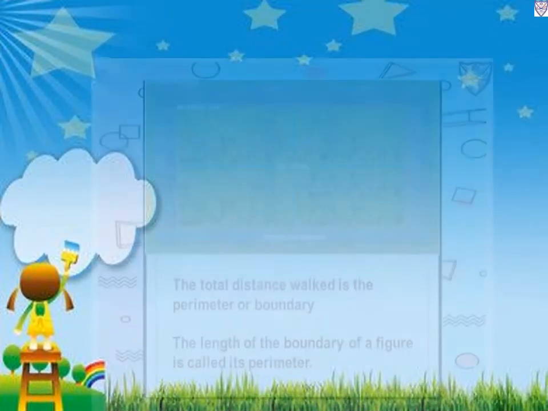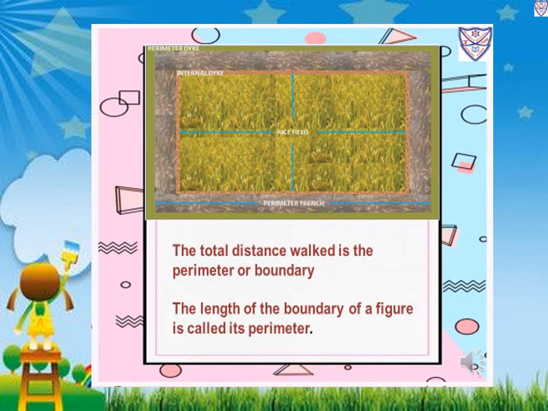For starting the chapter we will see what is perimeter and what is area. What is perimeter? Already we have learned. Perimeter means the length of a boundary of a figure is called its perimeter. Here, this is the length of the boundary of the figure. This is a field, and the outer part, the boundary of a field, is known as the perimeter of the figure.